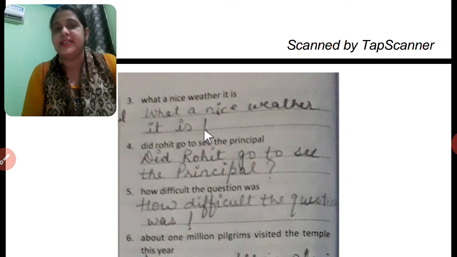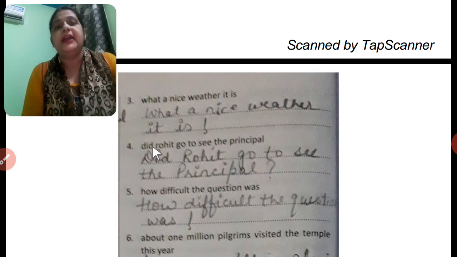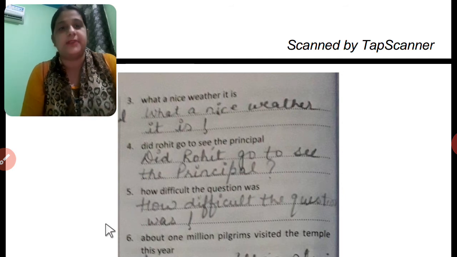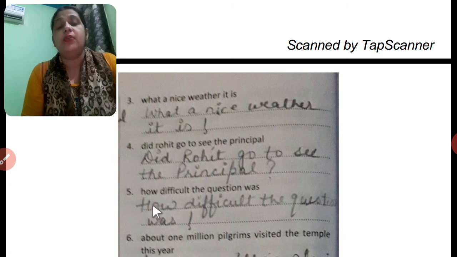is an exclamation sign. Next is, did Rohit go to see the principal? Here D of did is in capital letter, and at the end it's a question mark because this is a question. Next, how difficult the question was. It's an exclamatory sentence.